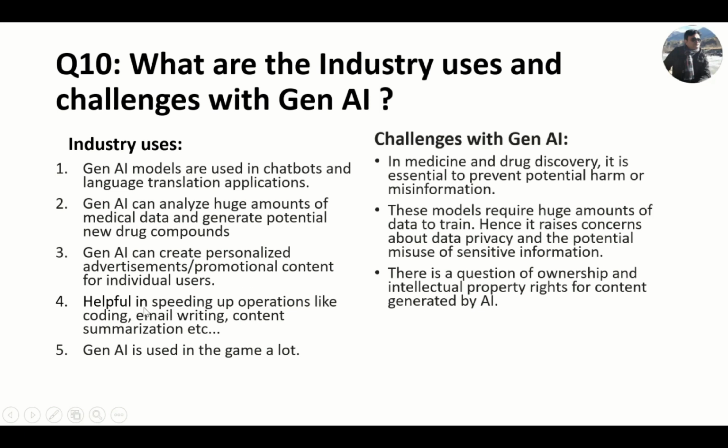The fourth one is that it is helpful in speeding up operations like coding, email writing, and content summarization. ChatGPT is very helpful here, for example. Through ChatGPT itself, we can create code, do content summarization, and write emails. And the last one is that generative AI is very much used in games nowadays.